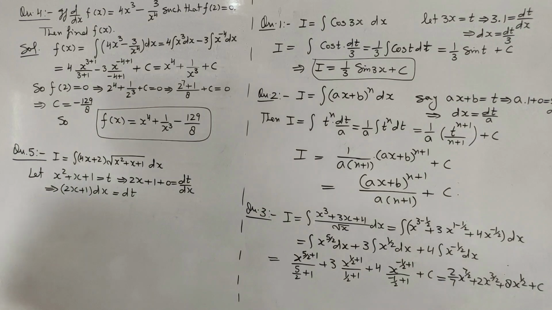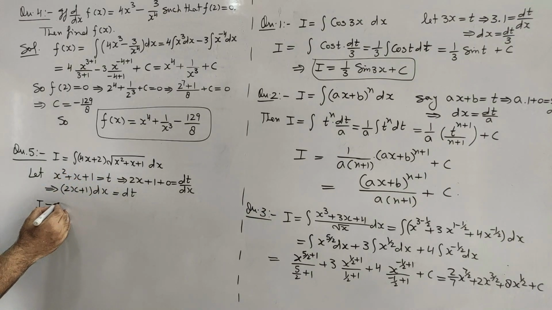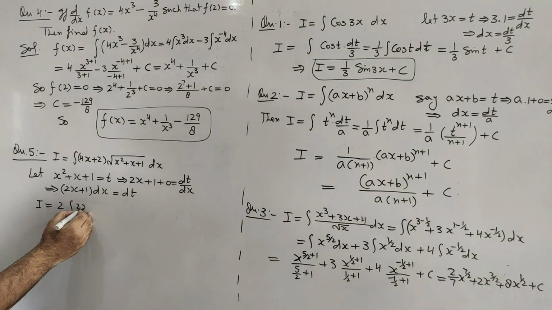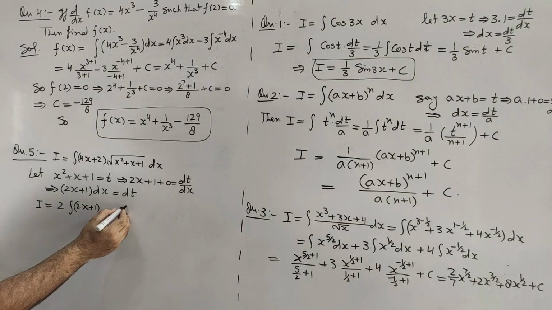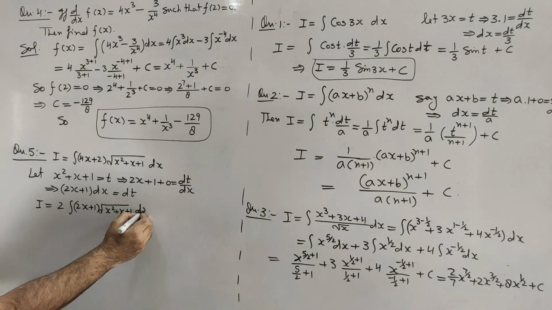Hence this integral I will be, 2 will be taken common from these two terms, and this will give 2 outside the integration, integral 2x plus 1 root x square plus x plus 1 dx.